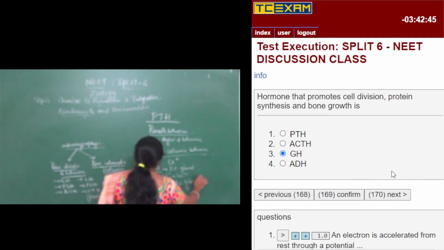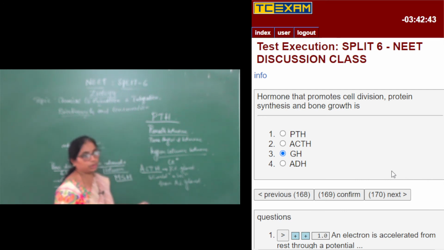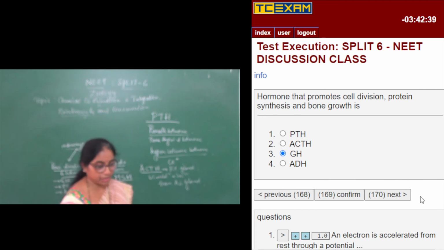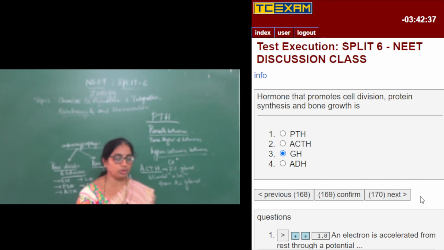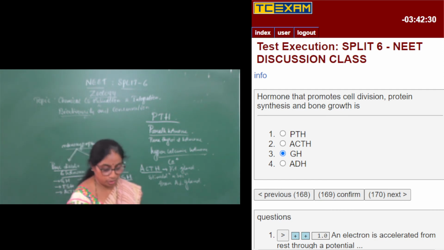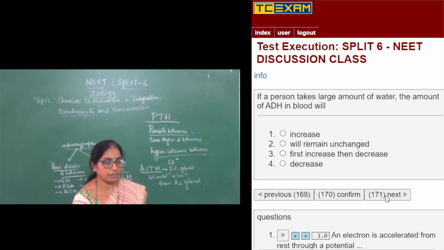So it stimulates the adrenal gland to secrete the various hormones. So GH. ADH is antidiuretic hormone, which is concerned with the absorption of water and electrolytes from the tubules of the nephron or the urinary tubules. So also called vasopressin. Moving on to next question.